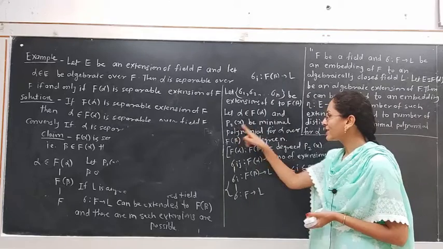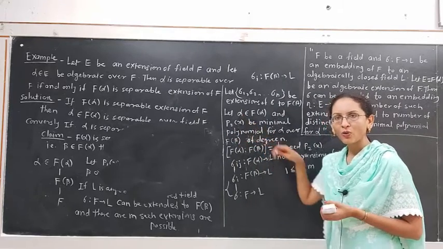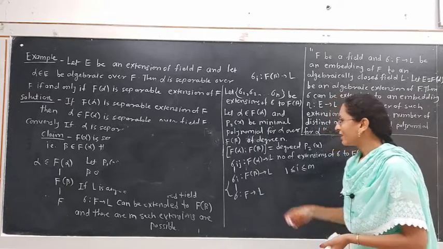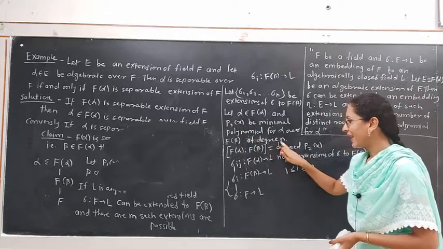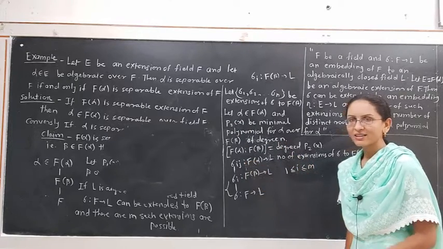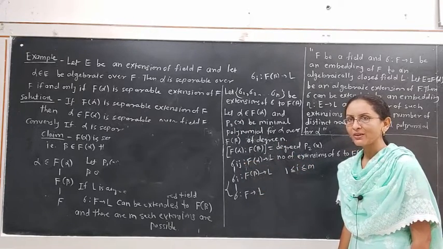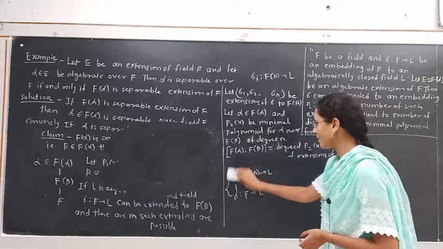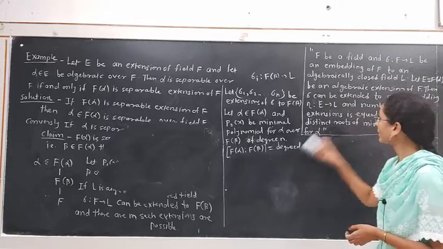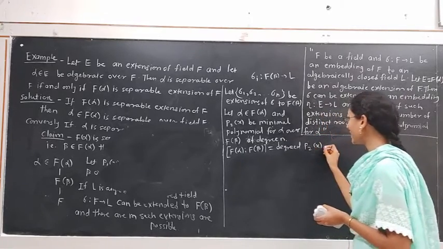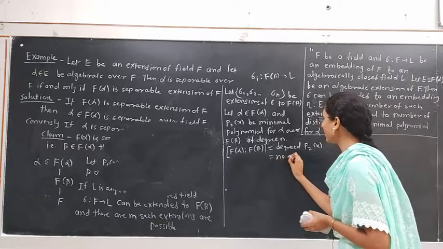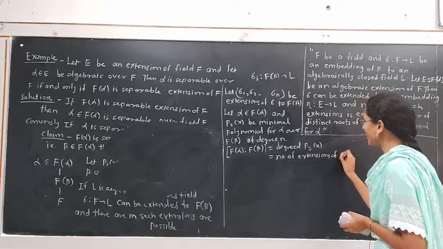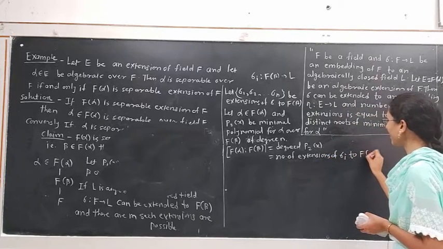Therefore if P2(x) is a minimal polynomial for alpha over the middle field F(beta), then it is also separable. Hence, if P2(x) has degree n, then n extensions are possible for this embedding from F(beta) to L. By this theorem, the degree of P2(x) is equal to the number of extensions of sigma i to the field F(alpha).